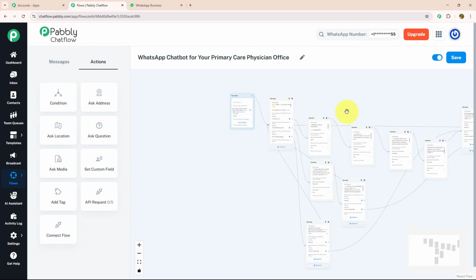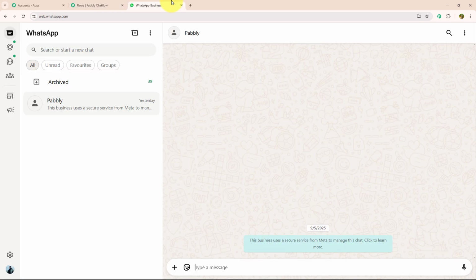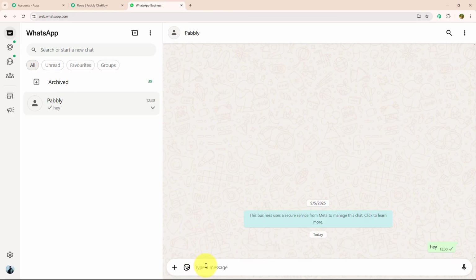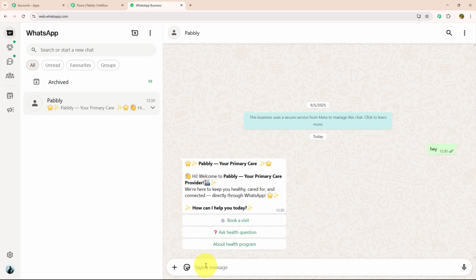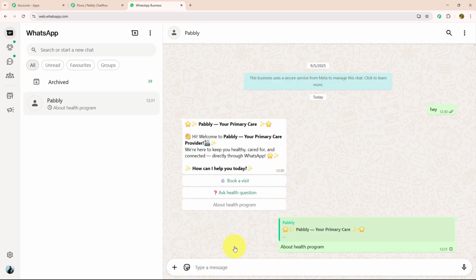Let me show you its real-time working. For that, I need to open WhatsApp Web, and over here I'm going to type a key message, for example, hey. As soon as I have entered my key message, I got a welcome message in which they welcome me to the Pabbly primary care provider, and with that they have provided me 3 action buttons: book a visit, ask health question and about health program. I'm going to select about health program.